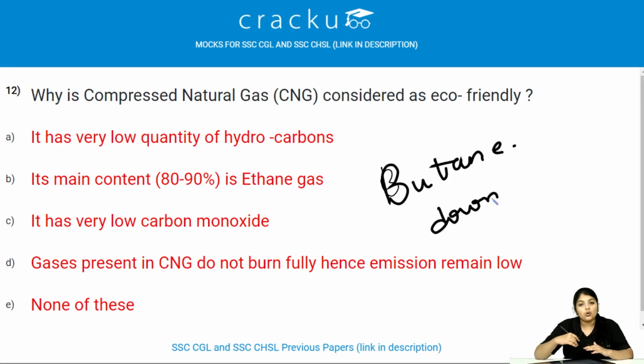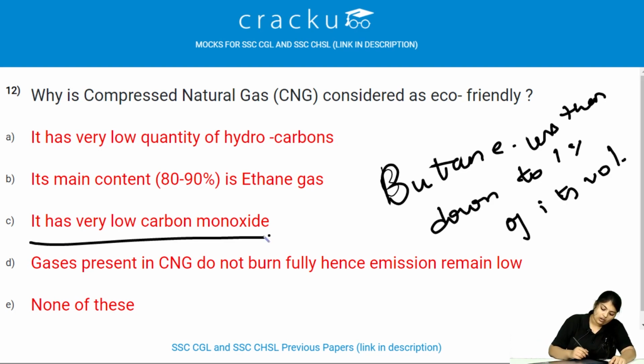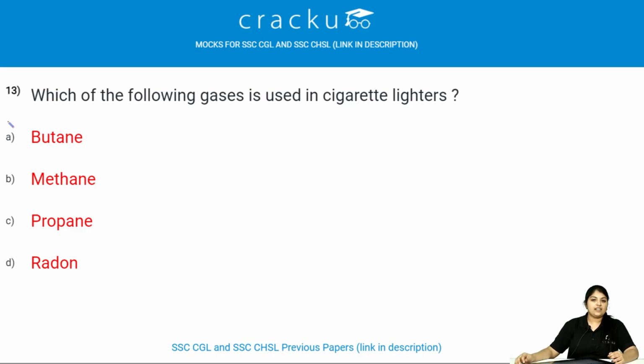It is non-toxic and doesn't contaminate the groundwater also. Therefore, the answer is it has very low carbon monoxide. Let us see the next question.